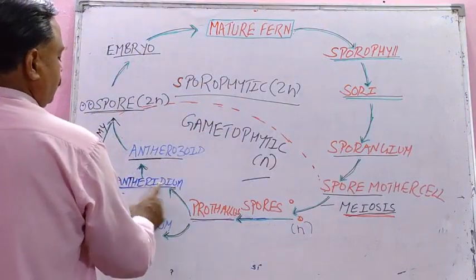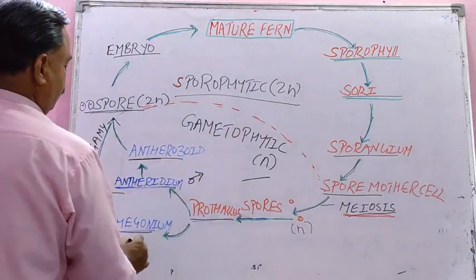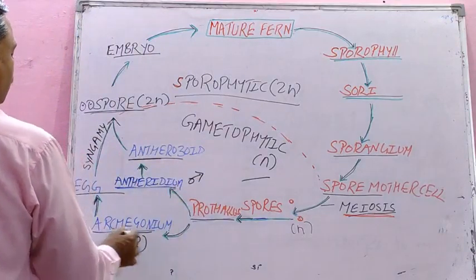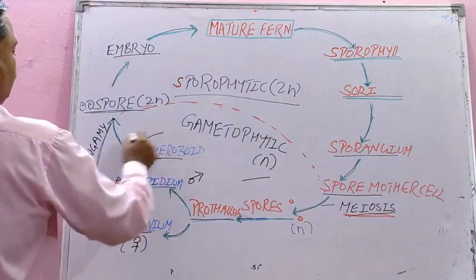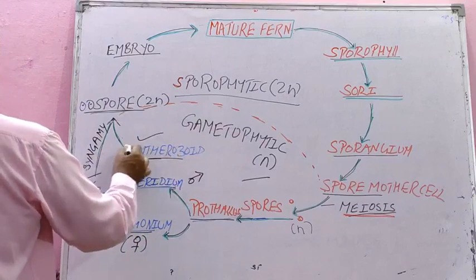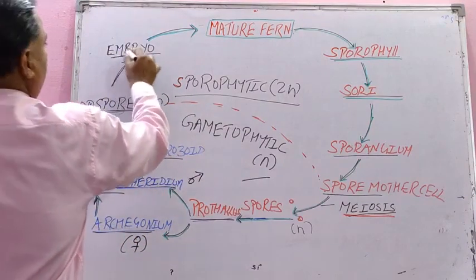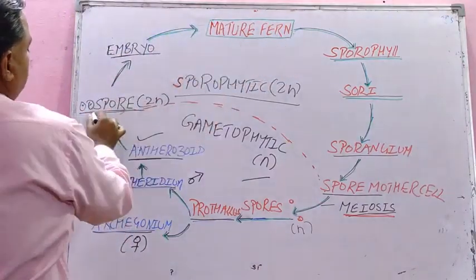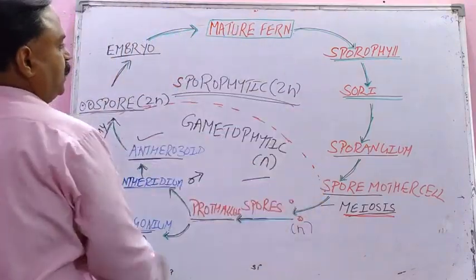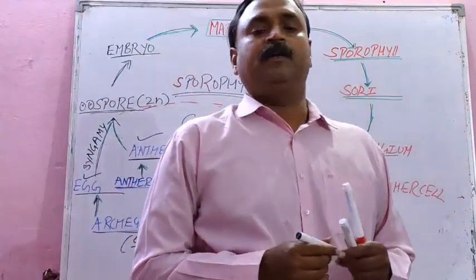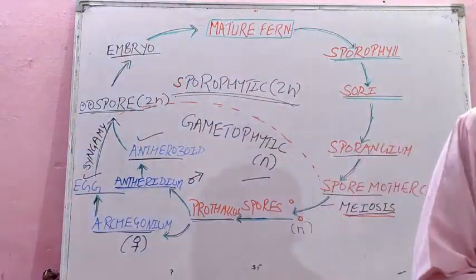In the prothallus, two parts: male part antheridium, female part archegonium. Archegonium will develop egg cell. Antheridium will develop antherozoid. They will go through syngamy, fertilization, to form oospore, zygote, develop into embryo and embryo into new plant. Zygote becomes 2n here, so that is sporophytic phase. So student, this is the life cycle of pteridophyte with a good example, fern or Pteris.